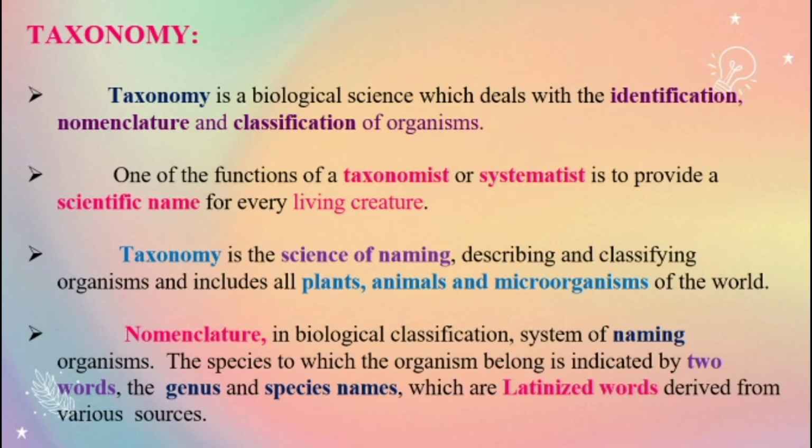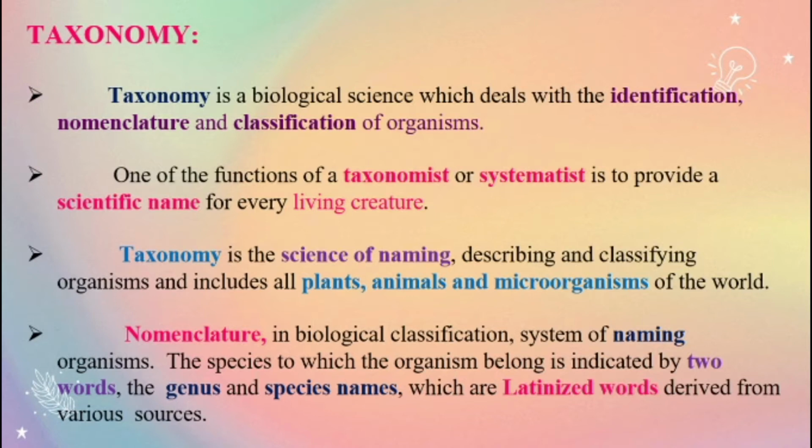Taxonomy. Taxonomy is a biological science which deals with the identification, nomenclature, and classification of organisms. The organisms, what type of organisms, whether they are plants or animals or microorganisms. First, we identify and give the name of that particular organism and decide which category it belongs to, whether it is plants or animals. So this is included in the term taxonomy.